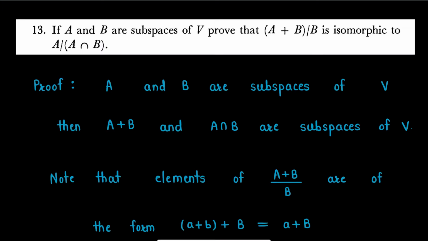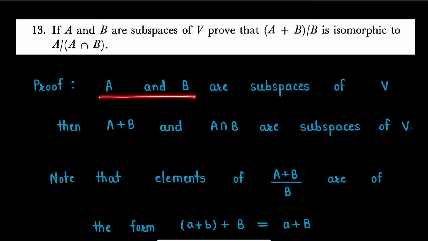In this video, I am going to solve an exercise question from chapter 4, vector spaces and modules, from the book Topics in Algebra. Here is the question. If A and B are subspaces of vector space V, prove that the quotient space (A+B)/B is isomorphic to the quotient space A/(A∩B). We will start our proof.